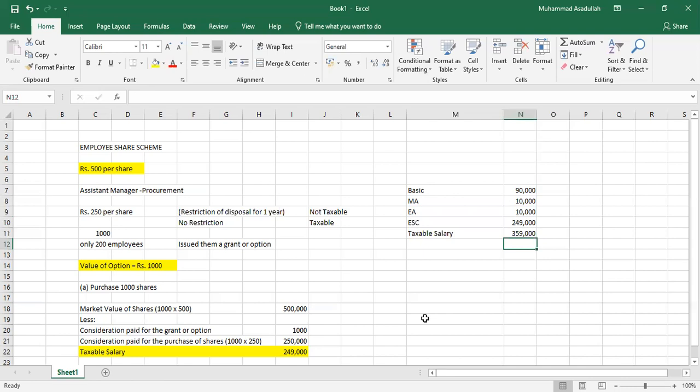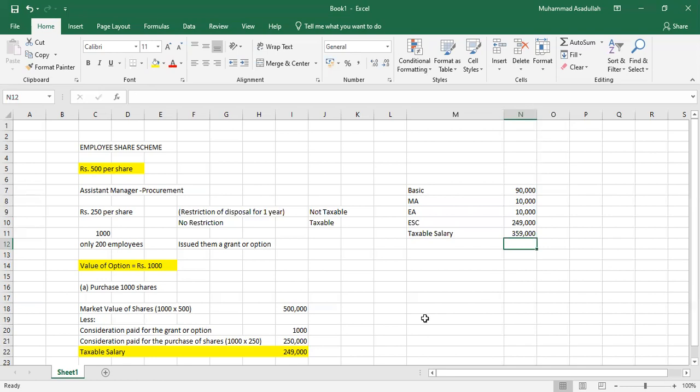When any company is willing to sell its shares to its employees at a subsidized cost, then the profit which they derive from the purchase of the shares will be taxable when there is no restriction of disposal, or you can say no restriction on the transfer of the shares.